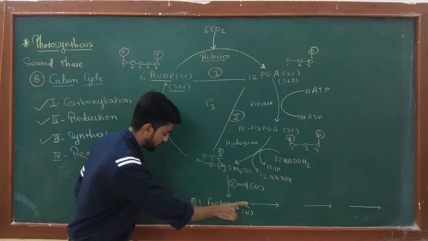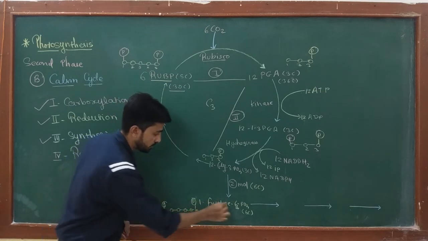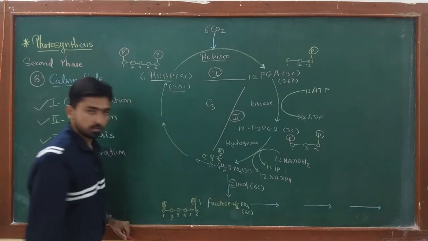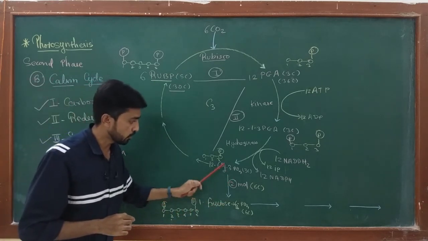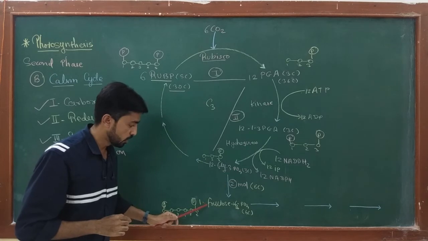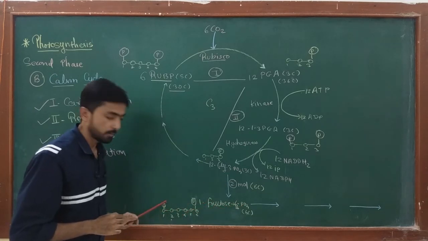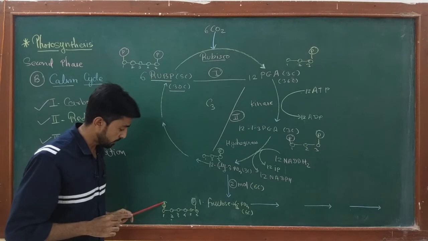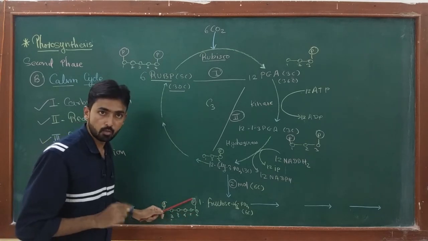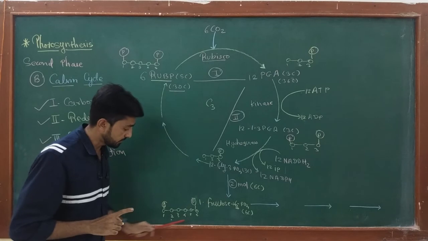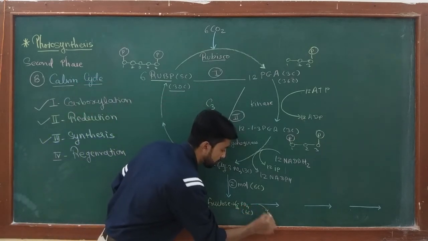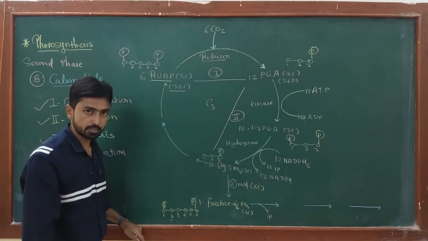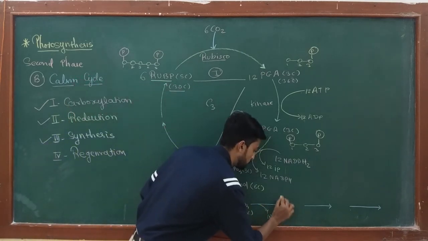fructose 1,6 biphosphate, sorry, carbon number 1 also has one phosphate molecule. So what is the product of the synthesis reaction? In the synthesis reaction, two molecules of glyceraldehyde 3 phosphate convert into one molecule of fructose 1,6 diphosphate, in which carbon number 1 has one phosphate and carbon number 6 also has one phosphate. Okay, and this is a 6 carbon compound. Now one phosphate is released in the form of inorganic phosphate from the fructose 1,6 biphosphate, and now the molecule produced is called fructose 6 phosphate.